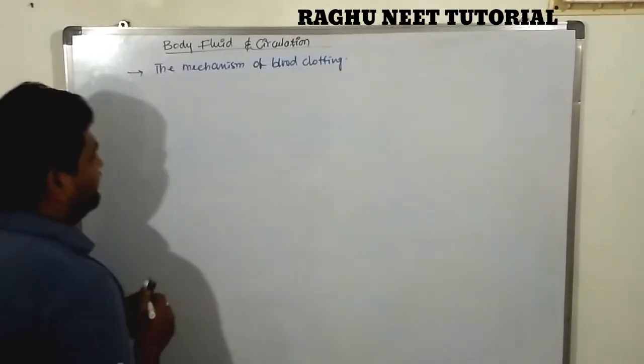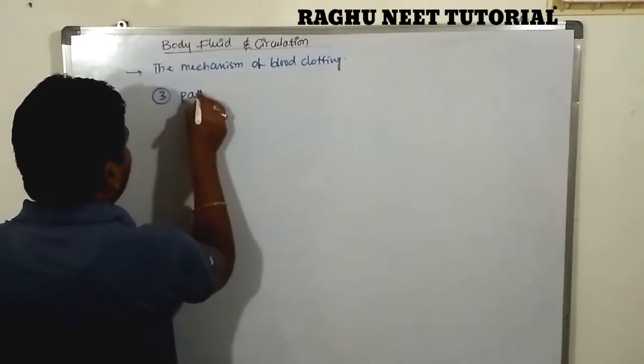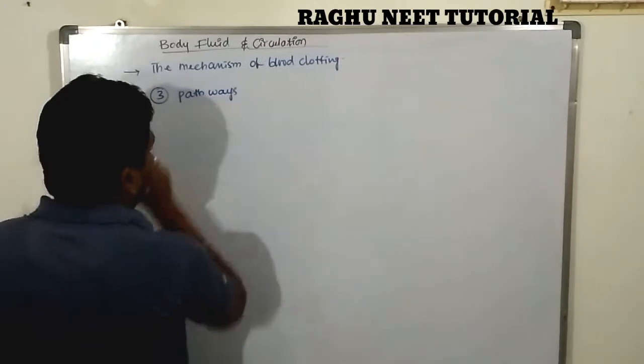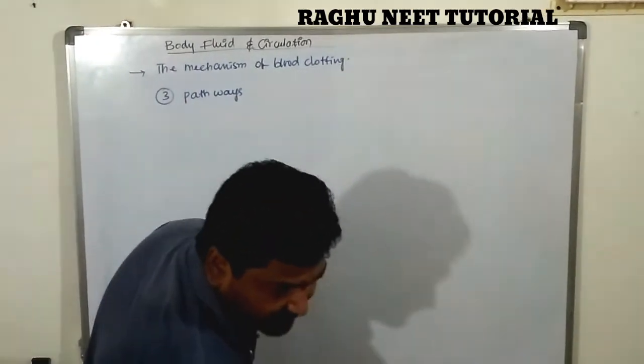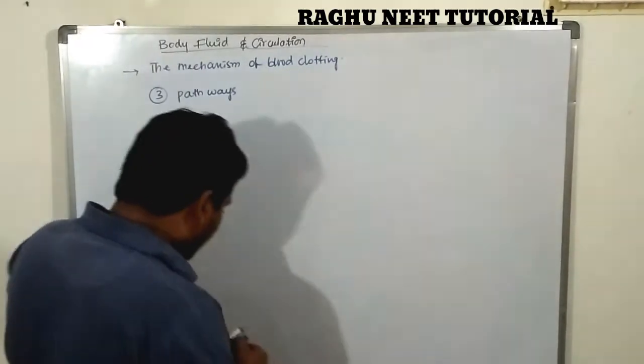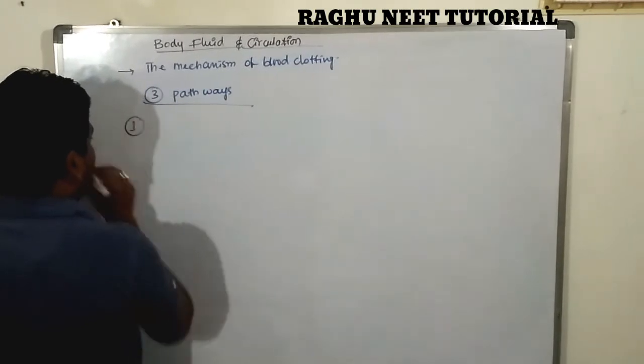So there are three pathways in the mechanism of blood clotting. These are very, very important and very essential for the blood clotting mechanism.